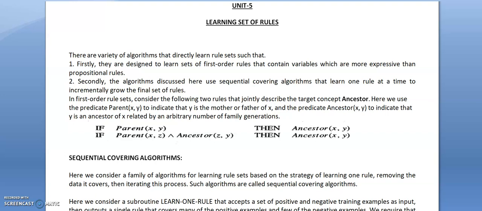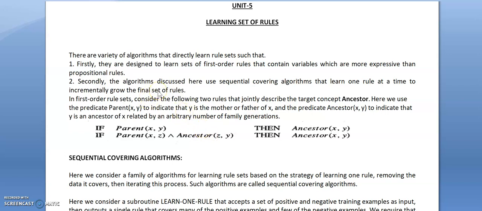Good morning. Today we are going to study learning set of rules from Unit 5 of Machine Learning. Here we will discuss a variety of algorithms that directly learn rule sets. These algorithms are designed to learn sets of first order rules, and these first order rules contain variables, so they are more expressive than the previous rules that we have already learned, like propositional rules. So first order rules are more expressive than the propositional rules.